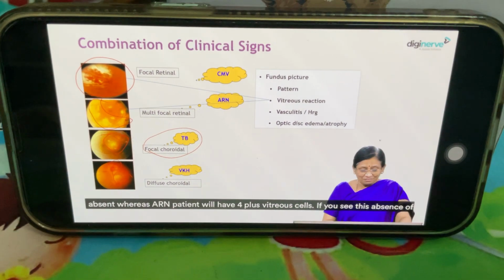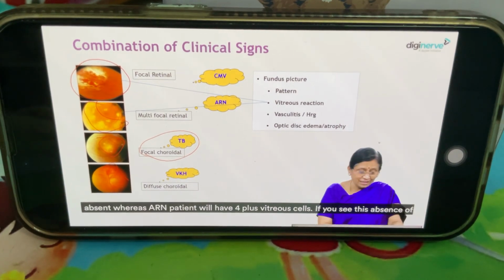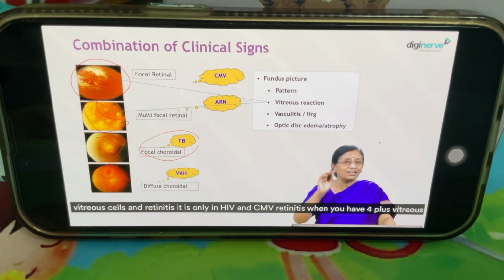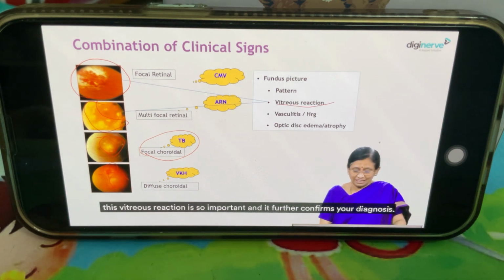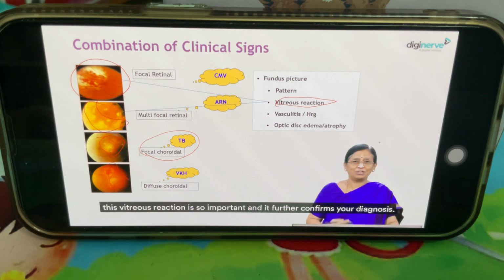Whereas an ARN patient will have 4 plus vitreous cells. If you see absence of vitreous cells with retinitis, it is only HIV and CMV retinitis. When you have 4 plus vitreous cells with retinitis, it is only ARN. Even in an HIV patient, ARN will have vitreous cells. So this vitreous reaction is so important and it further confirms your diagnosis.